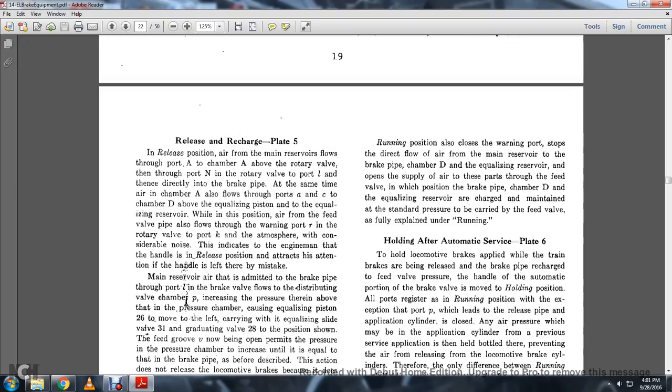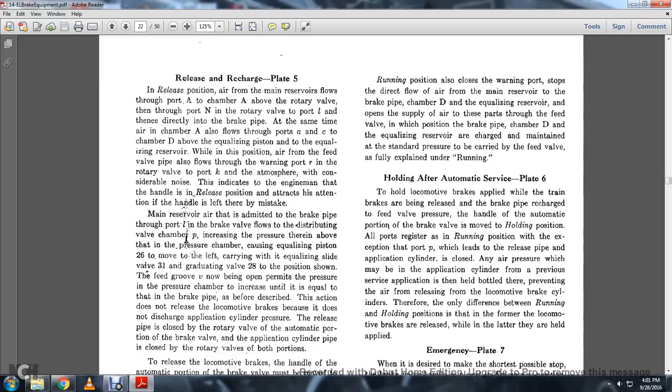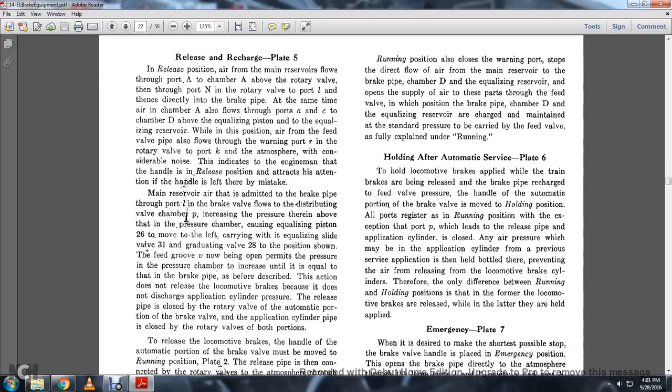Alright, running position also closes the warning port and stops the direct flow of air from the main reserve to the brake pipe and chamber D, but the equalizing reserve opens to supply air to these parts from the feed valve in the position of the brake pipe chamber D. Equalizing reservoir is charged and maintained with the standard pressure, to carry it out with the feed valve, as fully explained in running.